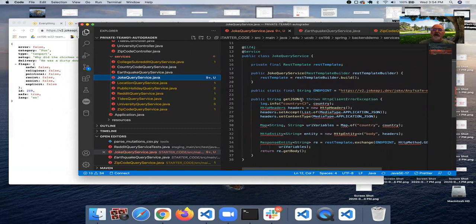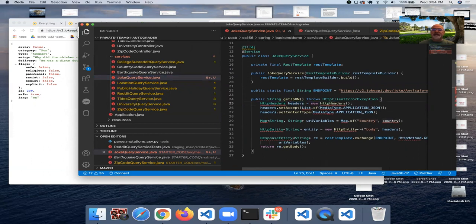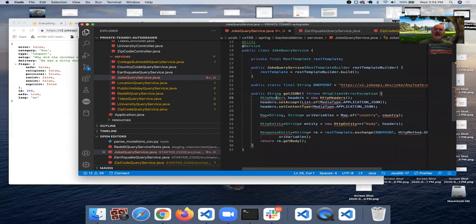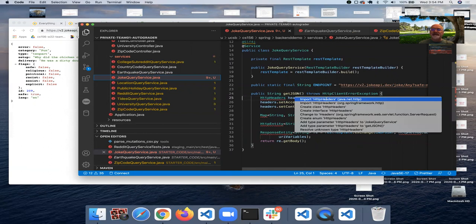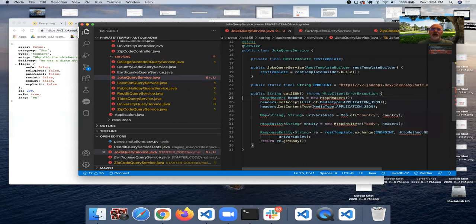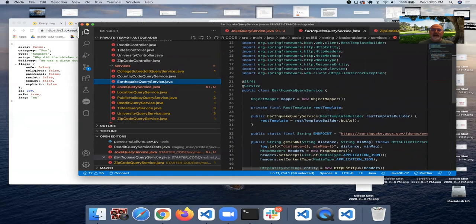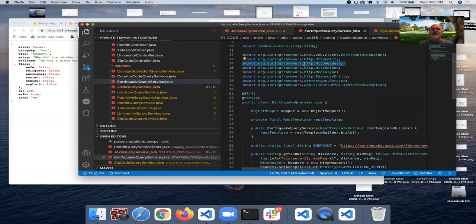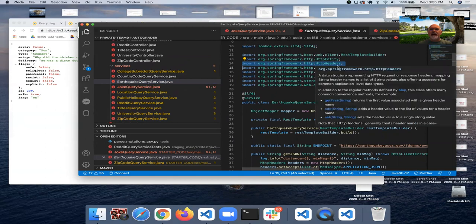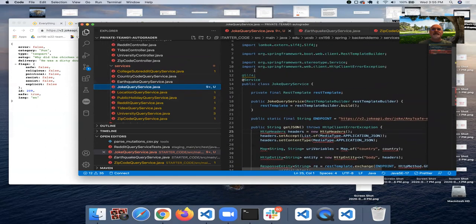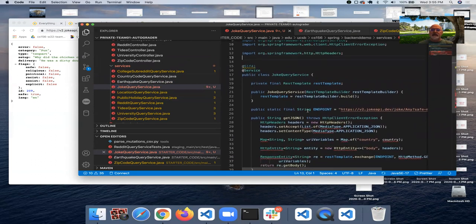But now what we're logging here was the value of the parameter. We really don't have a parameter, so we'll just get rid of that log. Doesn't really make sense in our case. HttpHeaders needs a type. Again, I can use the quick fix here. Now we have to be a little bit careful because there are 2 different imports, and it may not be clear which one we need. So the way to know is to look where we got this code from, and it was Earthquake Query Service. And look, that HttpHeaders, what import does it use? It uses org.springframework.http.HttpHeaders. So that's the one that we're going to use as well. So we'll paste that in. That gets rid of that.